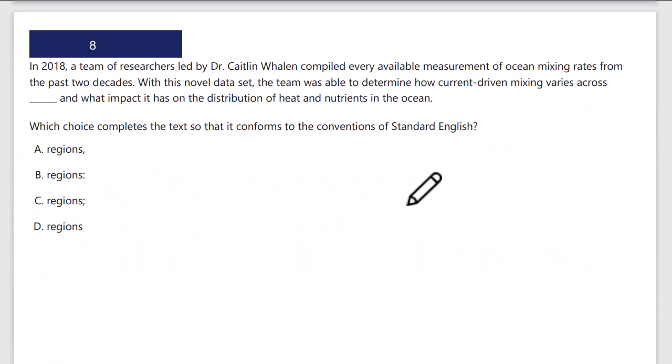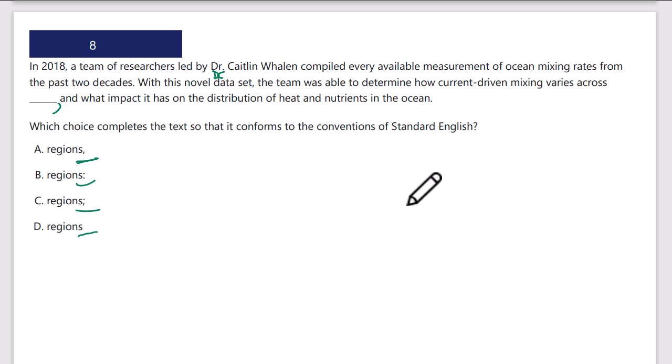In 2018, a team of researchers led by Caitlin Whalen combined every available measurement of ocean mixing rates from the past 2 decades. With this novel data set, dependent clause or phrase up front, the team was able to determine how current-driven mixing varies across regions, and what impact it has on the distribution of heat and nutrients in the ocean. Okay? So is this going to be a comma and combining 2 independent clauses like A suggests? It's going to be a colon, a semicolon, or just regions with no punctuation?